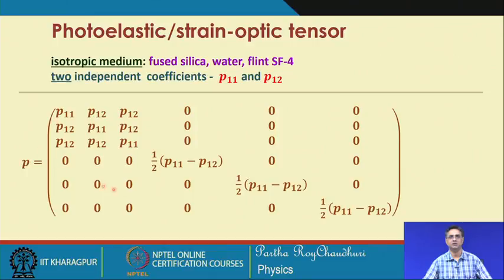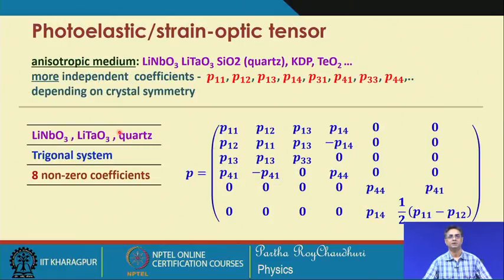This is actually obtained from the symmetry consideration of the medium. Looking at the symmetry, this form of the tensor is estimated, and experimentally these values are calculated.